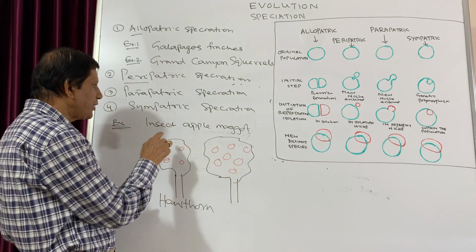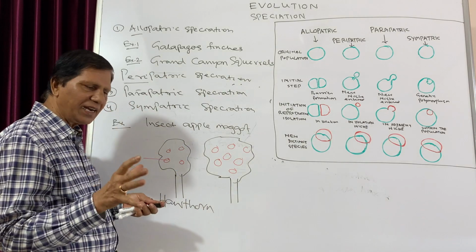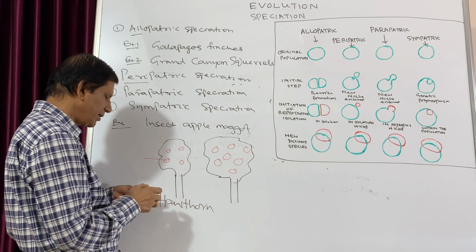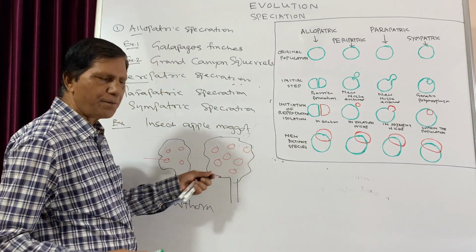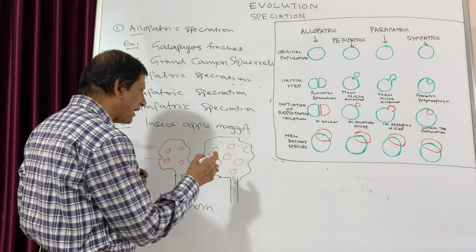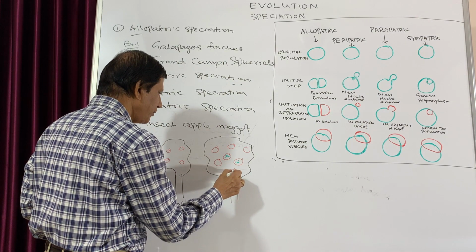Now some of these apple maggot insects which were laying their eggs in this hawthorn plant just moved to this apple plant and they laid their eggs inside the apple, causing them to rot.